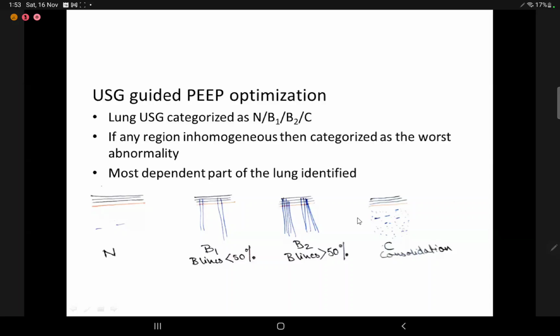We'll categorize it as normal, which is the normal lung; B1, where there are less than 50% B lines; B2, which is greater than 50% B lines; and C, which is consolidation. If any region is inhomogeneous, then the worst possible finding is the category for that region. For example, if there are B lines as well as consolidation, we will take it as C.